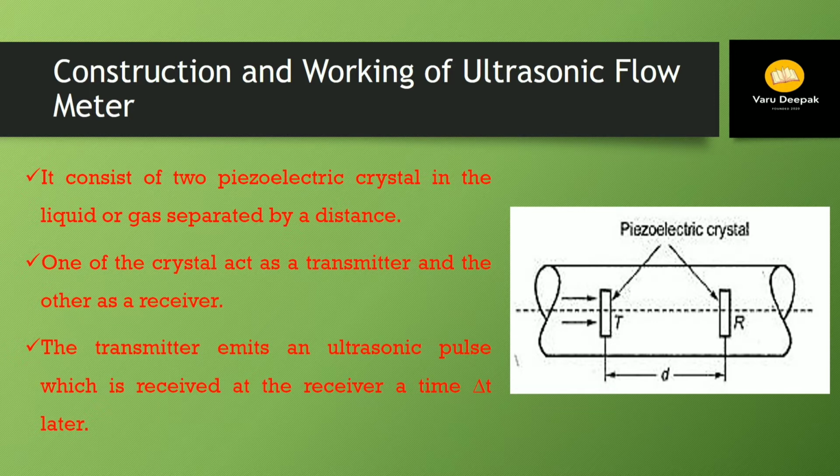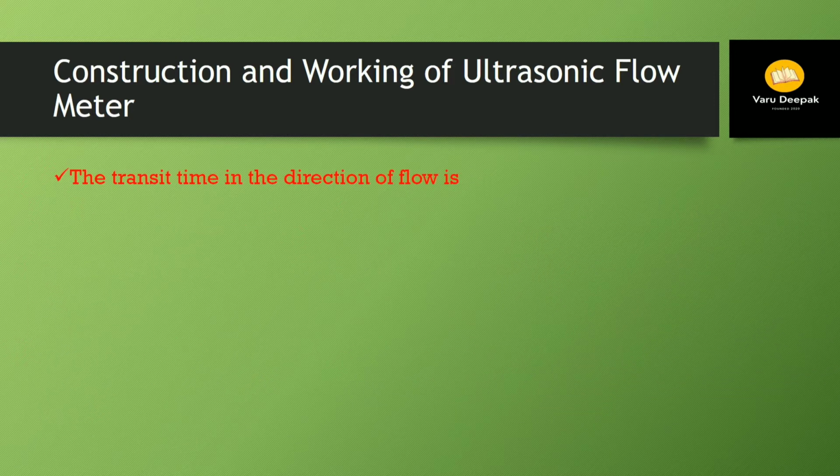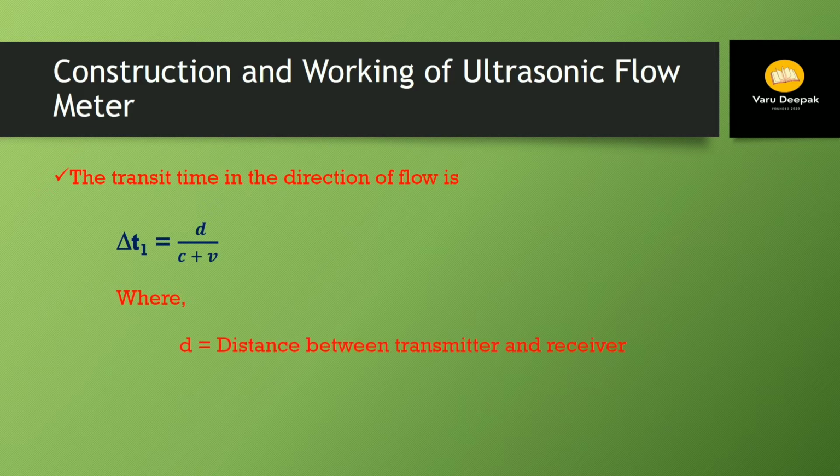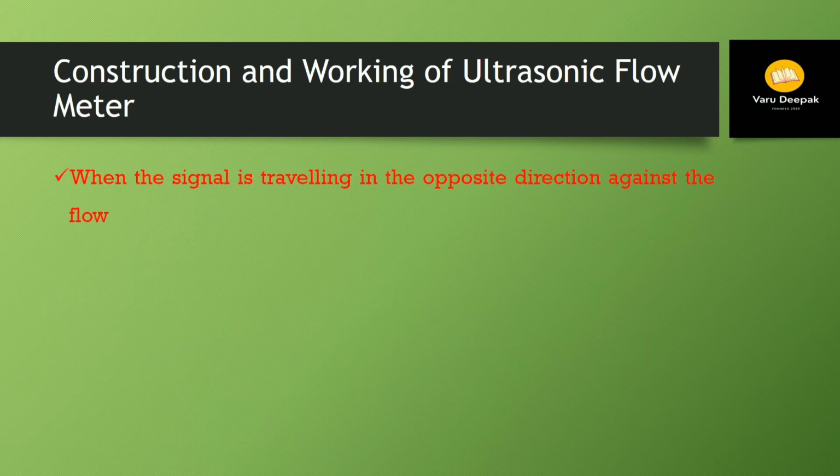So we can say that the transit time in the direction of flow, delta T1, is equal to D divided by C plus V, where D is the distance between transmitter and receiver, C is the velocity of sound propagation in the medium, and V is the linear velocity of the flow. When the signal is traveling in the opposite direction, against the flow, the transit time delta T2 is equal to D divided by C minus V.